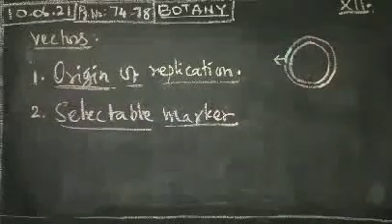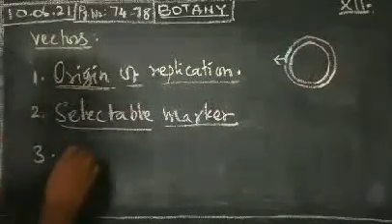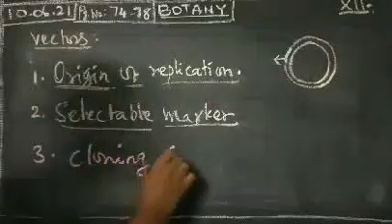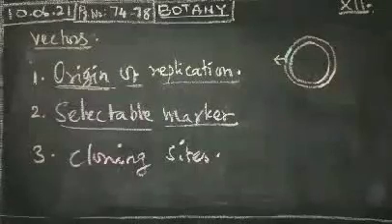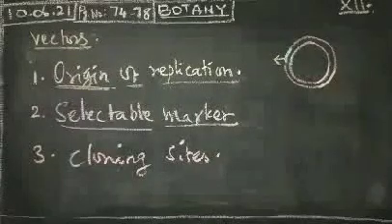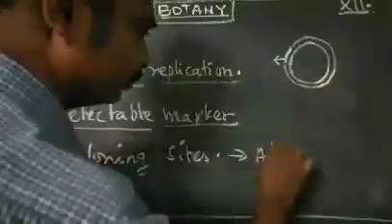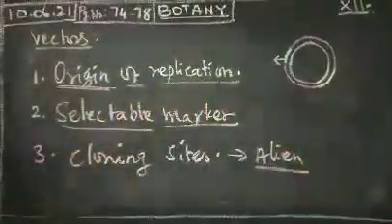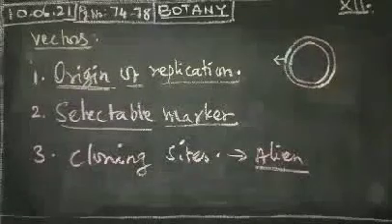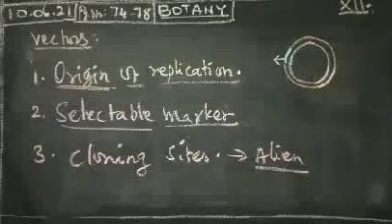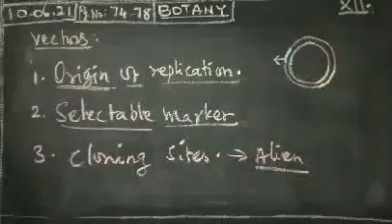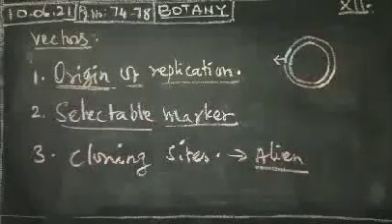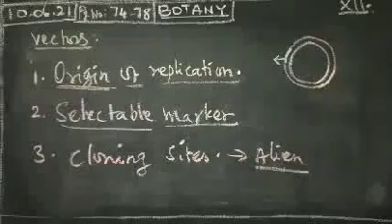Then the third one is cloning sites. The cloning sites mostly link the alien DNA, that is, the foreign DNA. The vectors need to have very few, probably a single, recognition site for the commonly used restriction enzyme. That is called a cloning site.